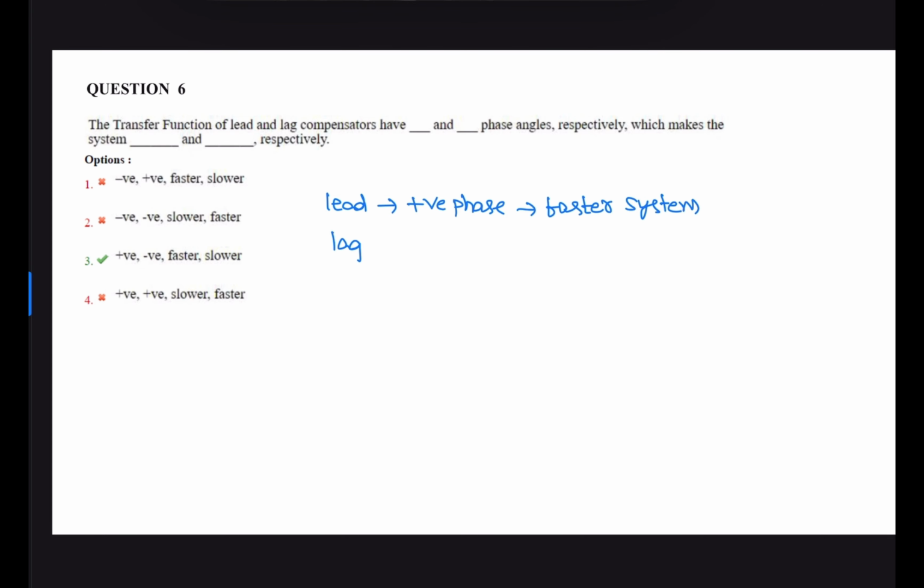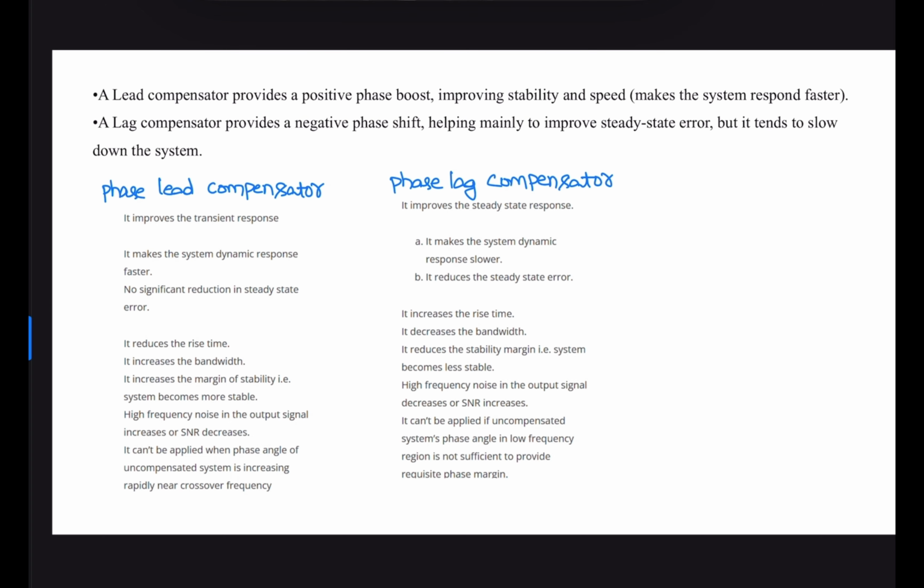Similarly, lag compensator introduces negative phase and makes the system slower. Let us see some more differences between lead and lag compensator. Lead compensator provides positive phase boost, improving the stability and speed, whereas lag compensator provides negative phase shift and helps to improve the steady state error, but it tends to slow down the system.